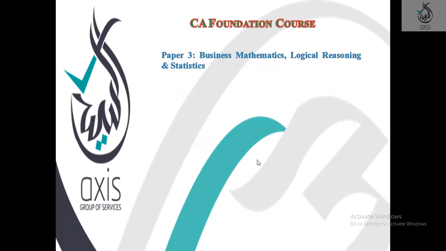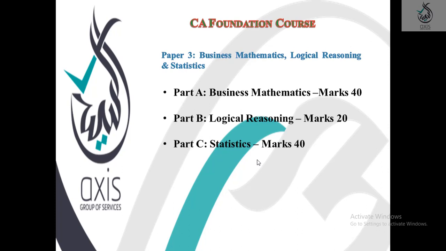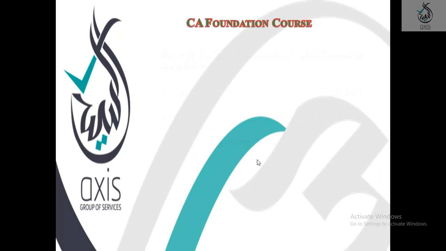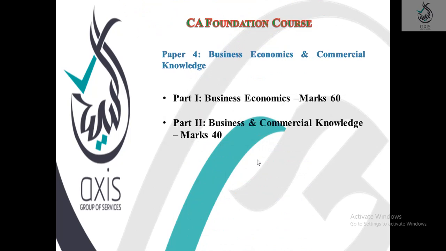Paper 3, Business Mathematics, Logical Reasoning and Statistics, is divided into 3 parts. Part A, Business Mathematics, 40 marks. Part B, Logical Reasoning, 20 marks. Part C, Statistics, 40 marks. Paper 4, Business Economics and Commercial Knowledge. Part 1 is Business Economics, 60 marks, and part 2, Business and Commercial Knowledge, 40 marks.